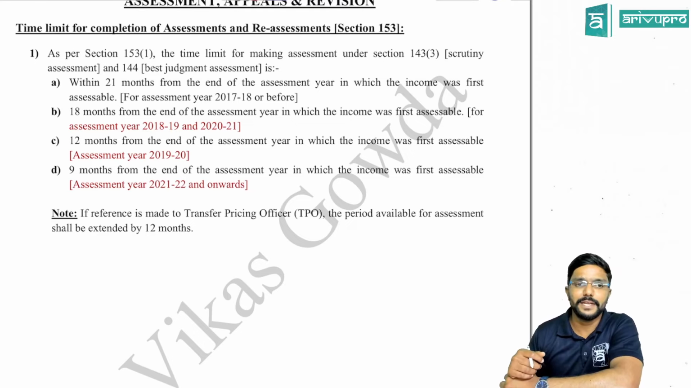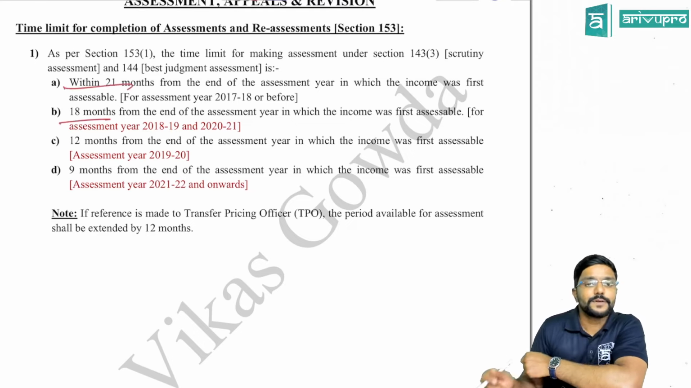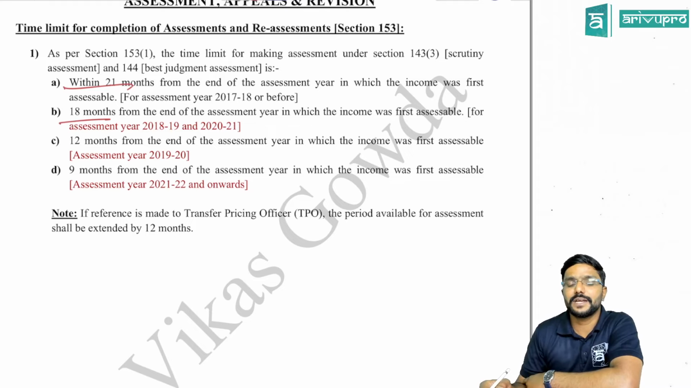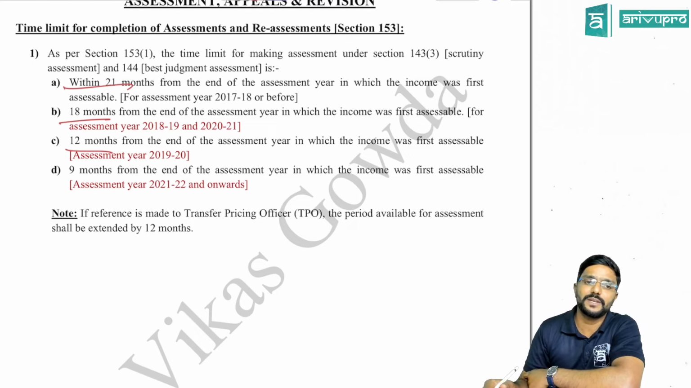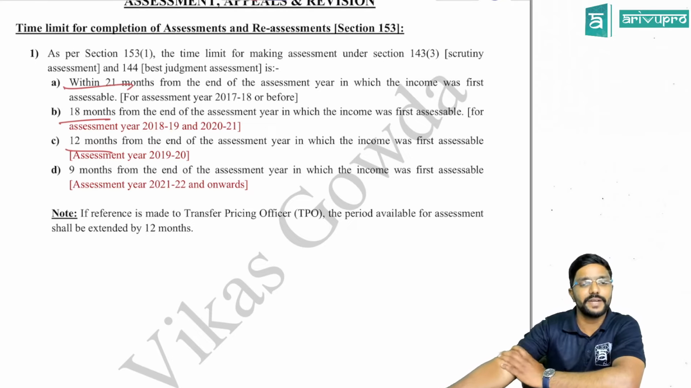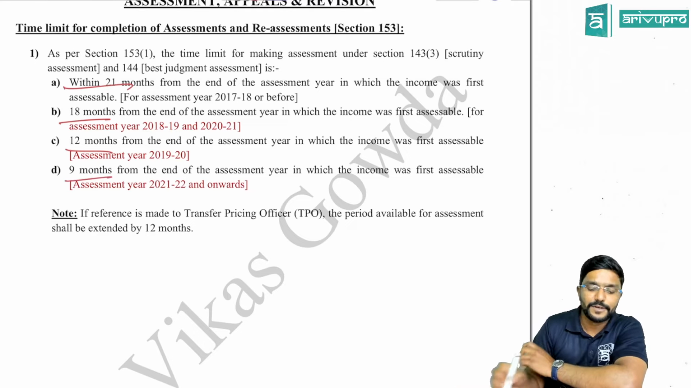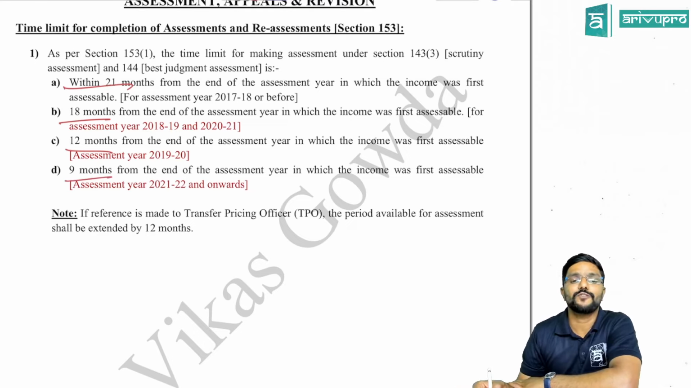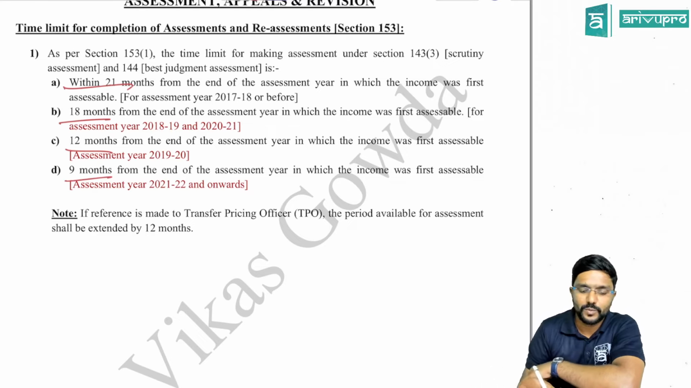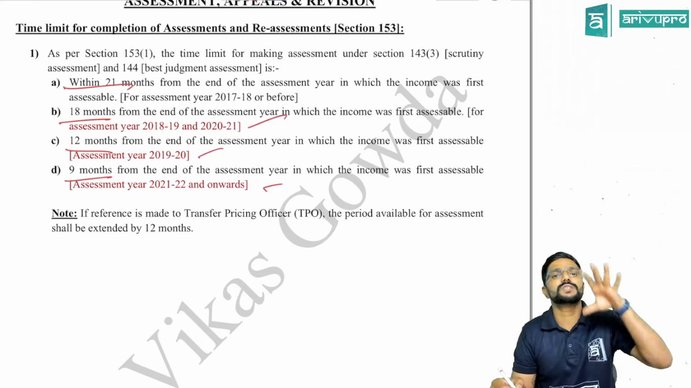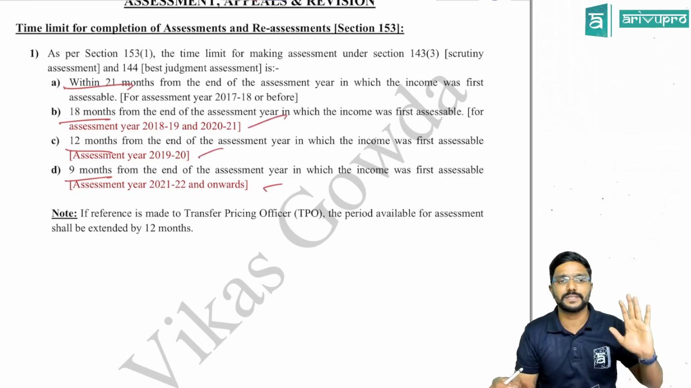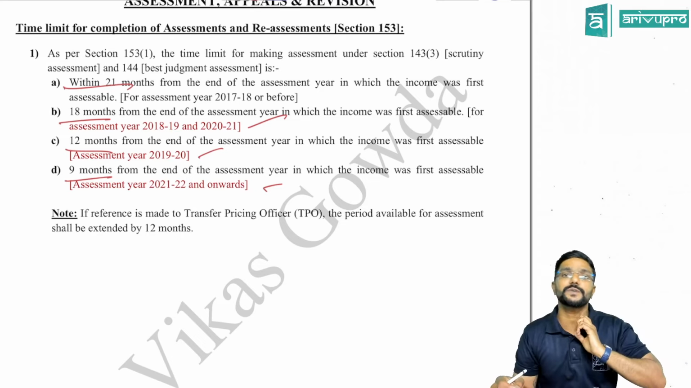Okay. Then 18 months from the end of the assessment year in which the income was first assessable, if it is related to assessment years 18-19 and 20-21. Then within 12 months from the end of the assessment year in which the income was first assessable with respect to assessment year 19-20, whereas 9 months from the end of the assessment year in which the income was first assessable, if it is related to assessment year 21-22 and onwards, guys. So whatever I have highlighted in red color is the changes which you guys have to update. All other time limits are the same, but only which assessment year it relates to is different.